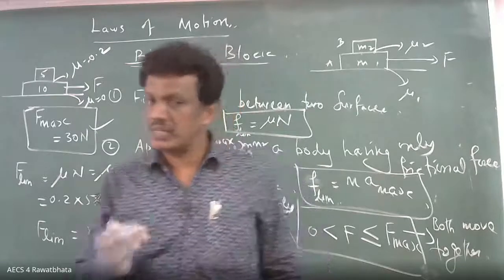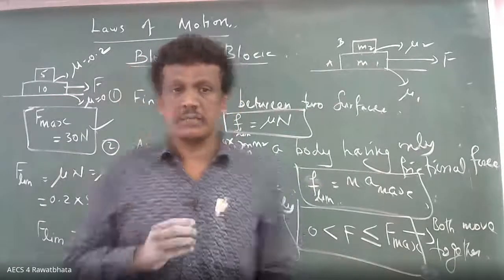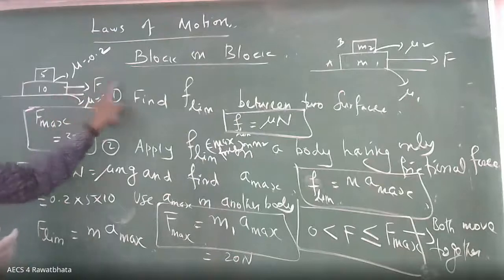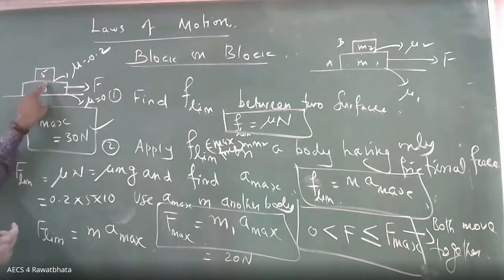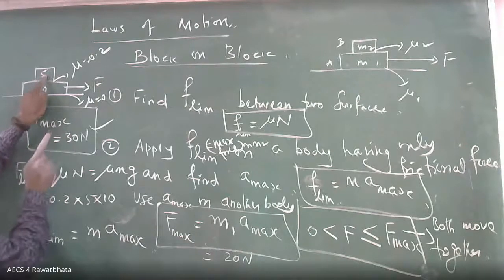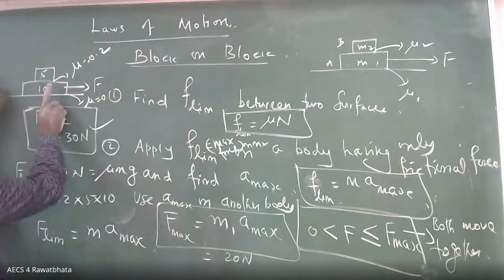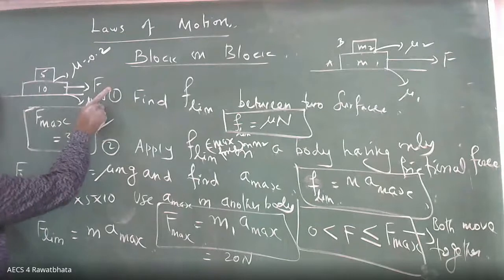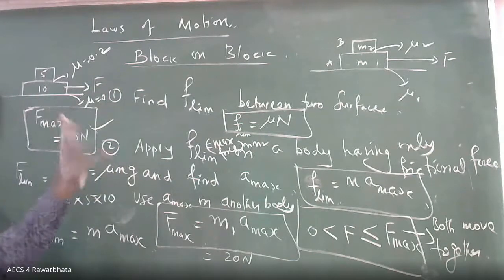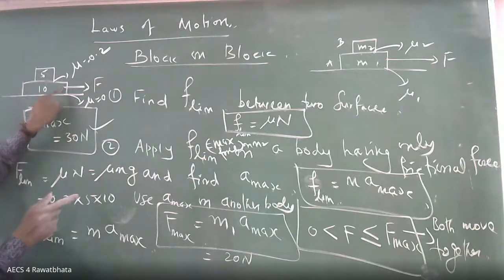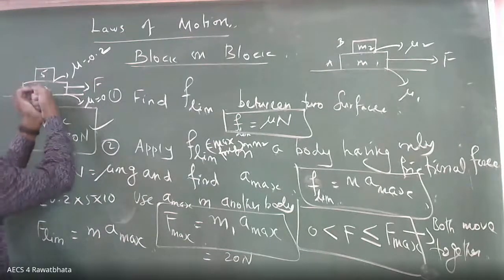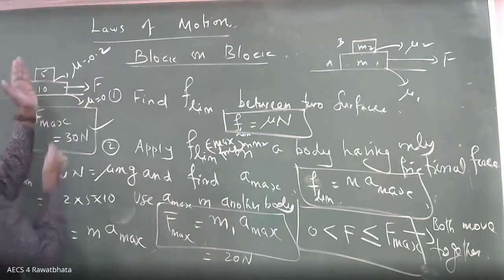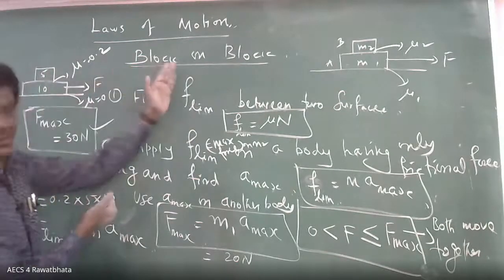But when you come to 11th, a little more concept. So when you are pulling 10 kg, the friction will not allow 5 kg to move this side, because friction acts between the 5 and 10. That's why the friction will try to move the 5 kg this side only.